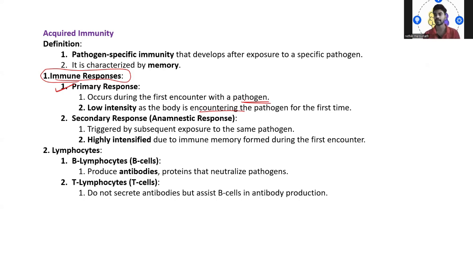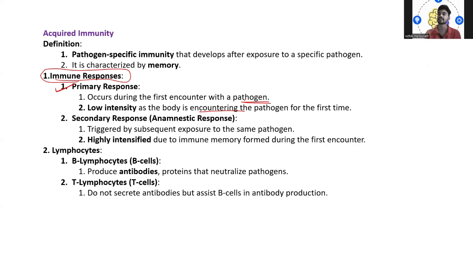Like, you're in a class and you meet a new person, so you don't know how the person is, so obviously you'll be confused, right? But after certain days you will understand how that person is, so next time when he comes and talks to you, you know exactly what to respond.